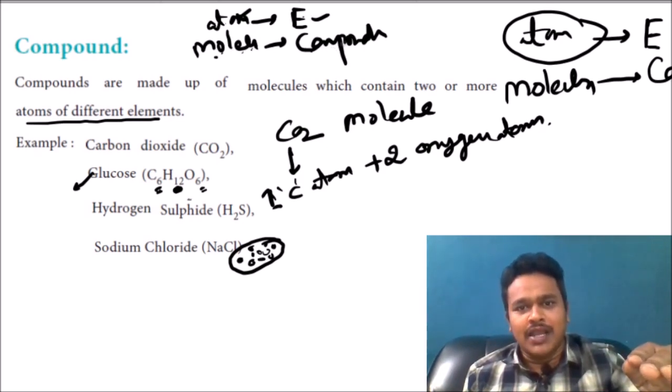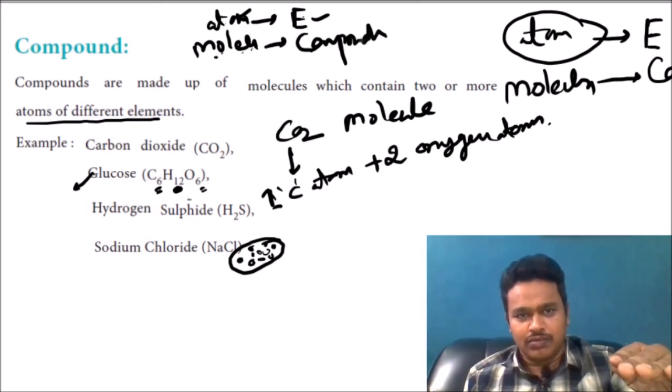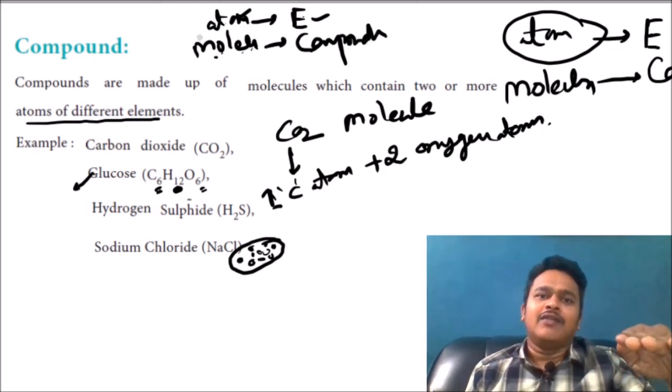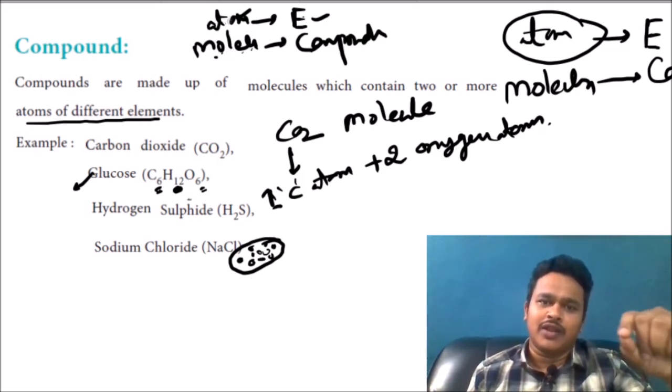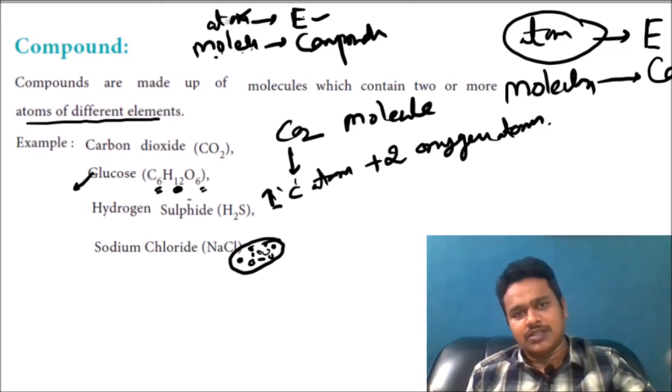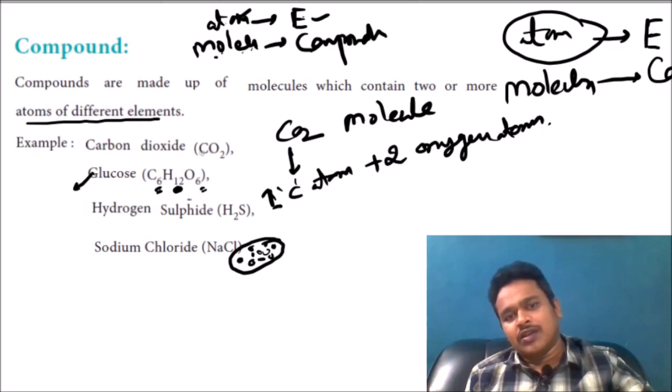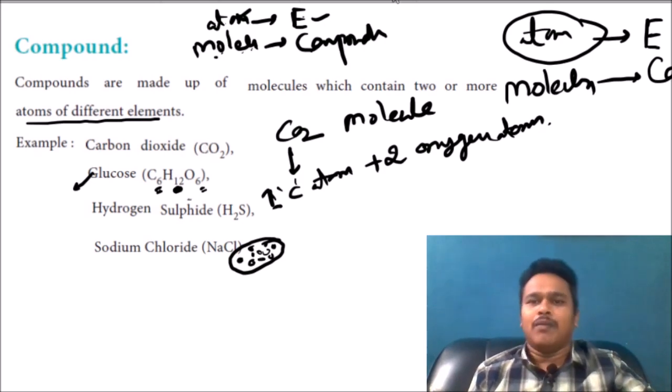Molecules combined give a compound. What is the difference between atom and molecule? Atom is one type of unit, and atoms combined form molecules. Here carbon and oxygen are different: one carbon and two oxygens. So the same or different atoms combined give a molecule.